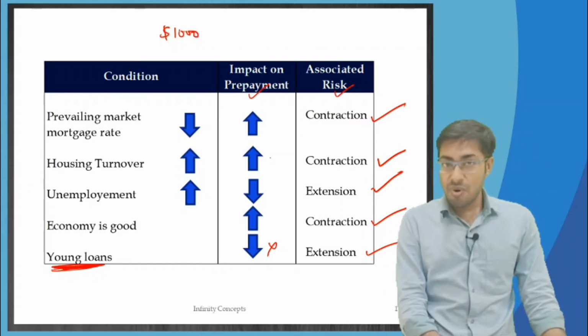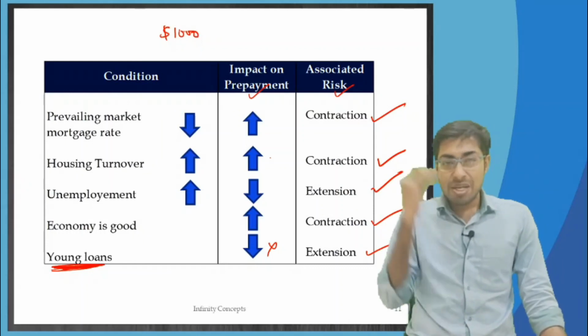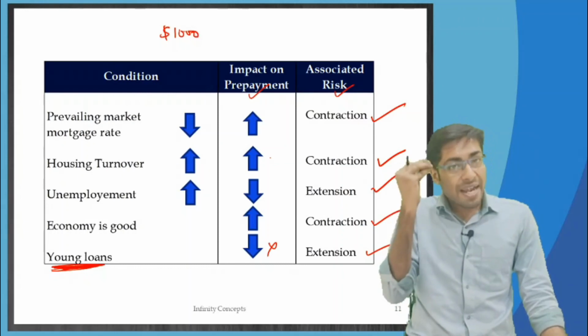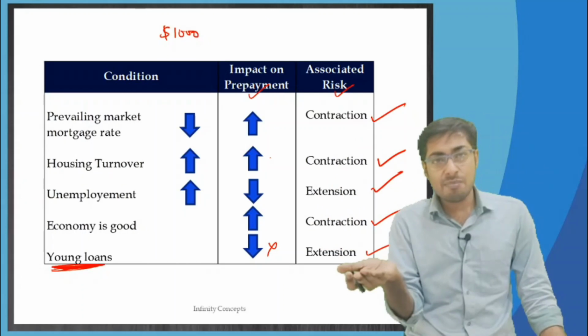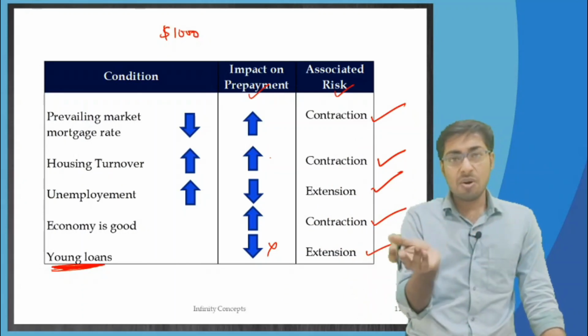Fine, we will move on. This was an important one. This requires a little bit of thinking in your mind as to what impact it will have on the prepayments. Whatever impact it has on prepayments, we know it will lead to either extension or contraction risk.